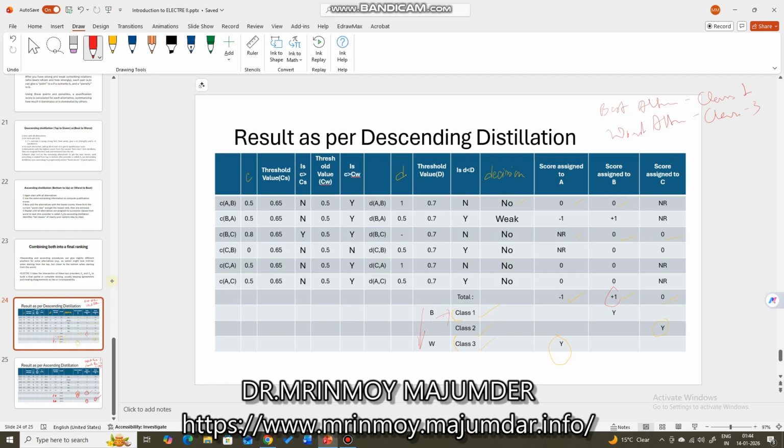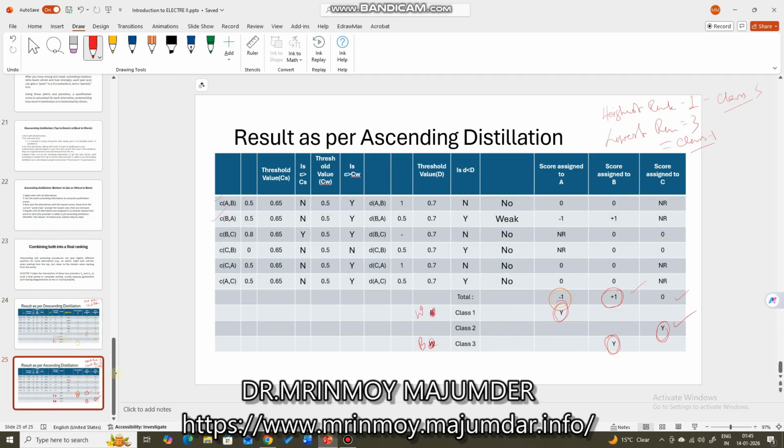That same alternative has got the worst class in the case of ascending distillation, which is worst to best. Worst class means here class 3. Class 1 is the best with respect to class, right?